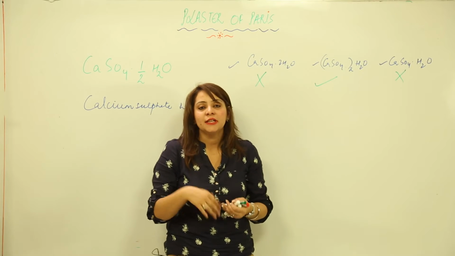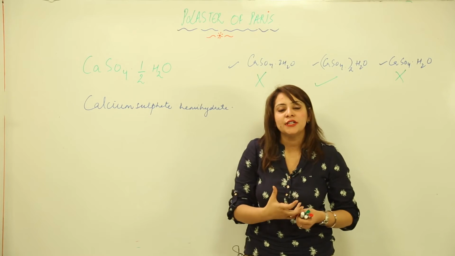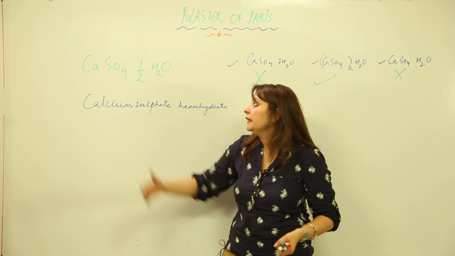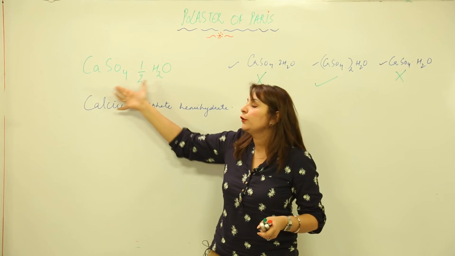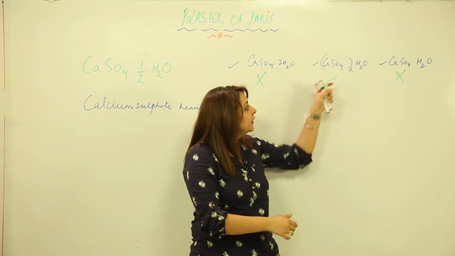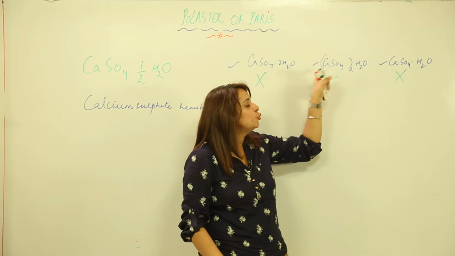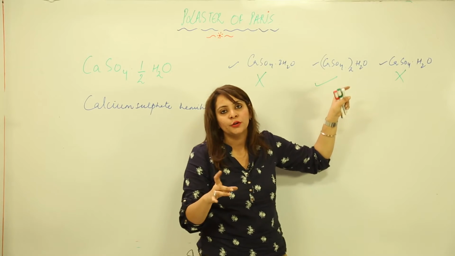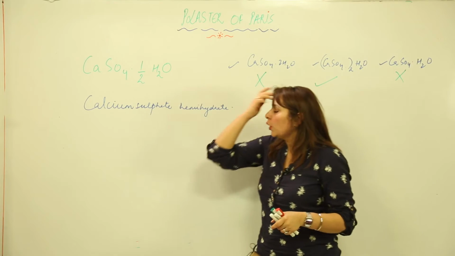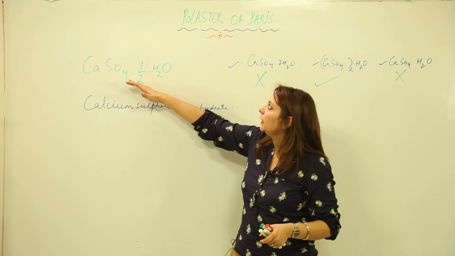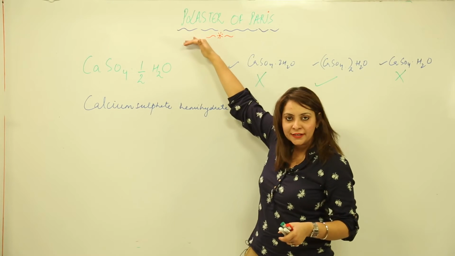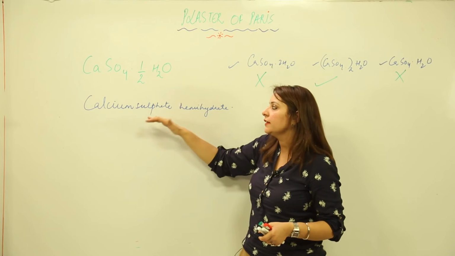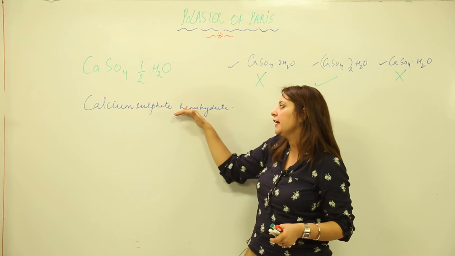If you encounter this kind of question in an exam, keep in mind that this and this mean the same. So this is the chemical formula for plaster of Paris. The common name is plaster of Paris, that is POP, and the chemical name is calcium sulfate hemihydrate.